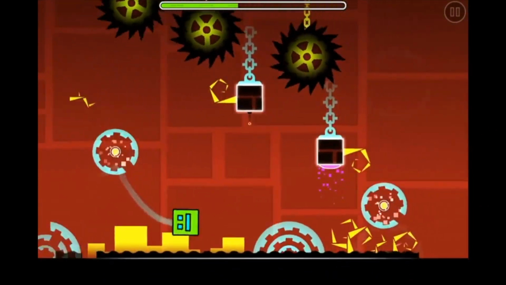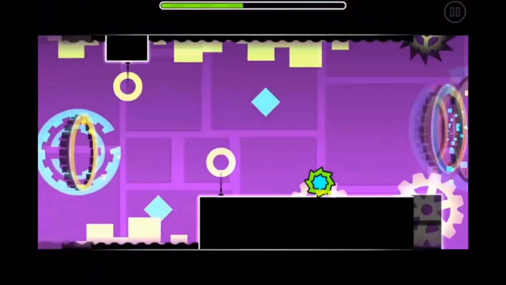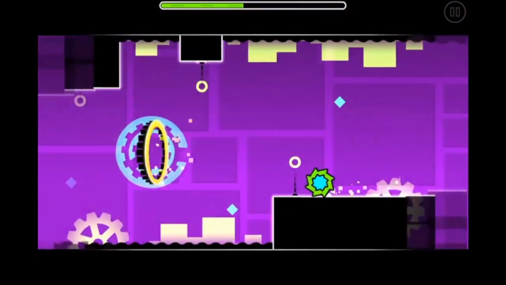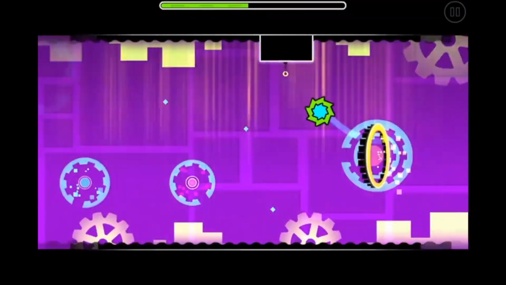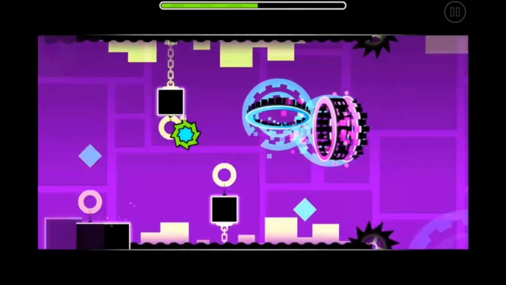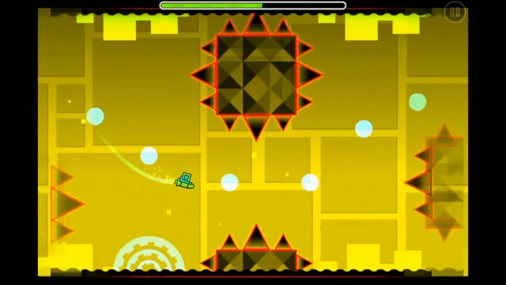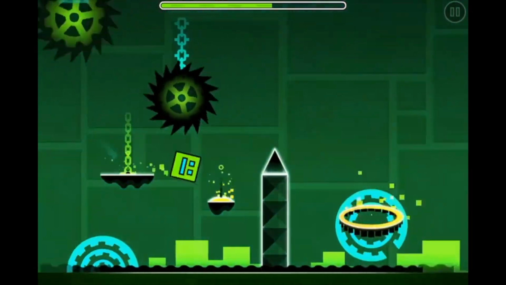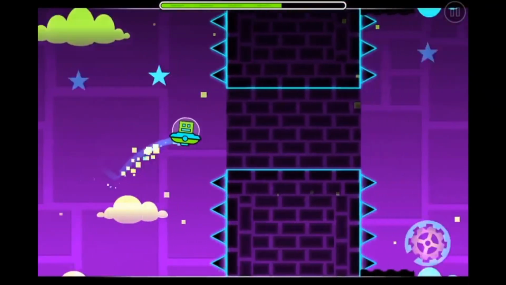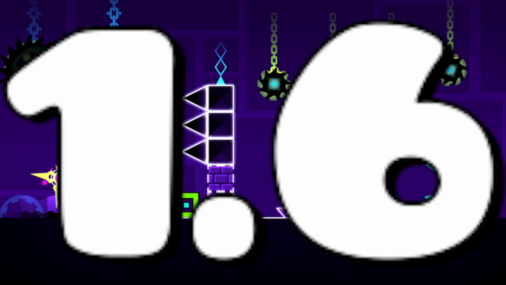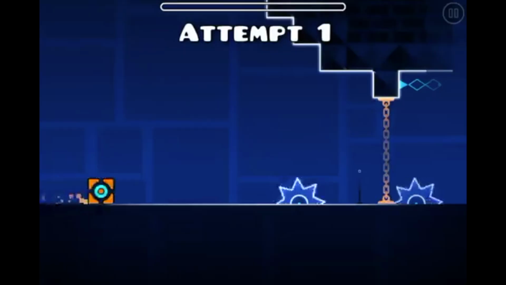In 1.5, an update was made to the editor, allowing people to copy and paste anything they wanted throughout their levels. While this encouraged pointless spam in some levels, more serious creators relished this ability since they could make a part of their level and then copy and paste parts of it to make building later parts easier. This was the most useful thing ever, because so many people had to constantly rebuild the same thing over and over again if they wanted to maintain a specific style in the level. But now they could just copy and paste and move things around. It was great.